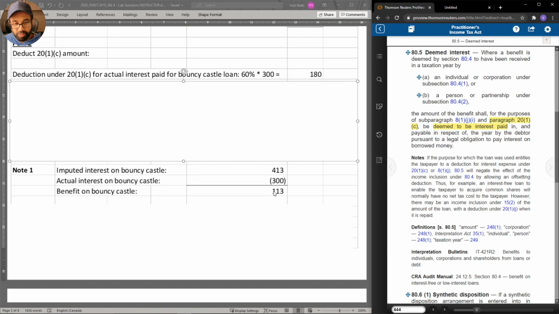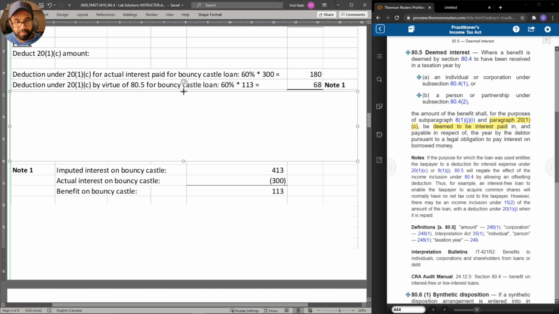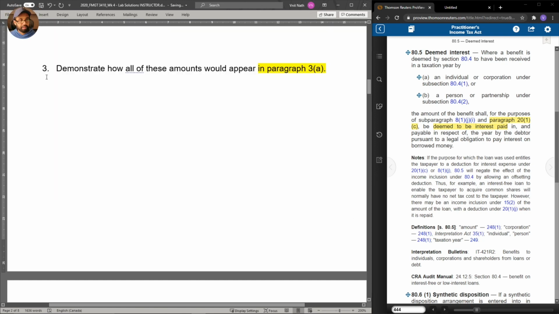So we can take this $113, the net benefit to the employee of that loan, and we can deduct 60% of it. So taking 60% of the $113 calculated right here gives us $68, for a deduction under subdivision B of $248. So now let's go to requirement 3 and demonstrate how all of these amounts would appear in paragraph 3A.